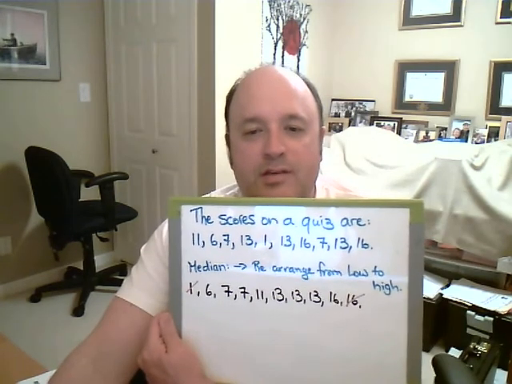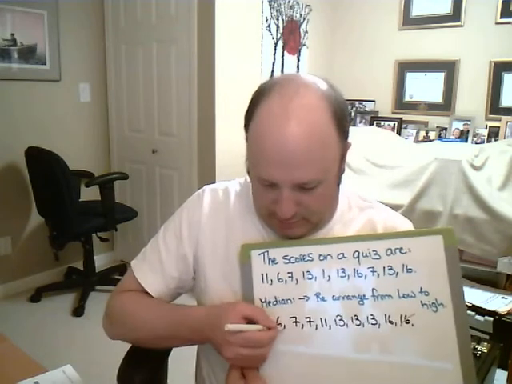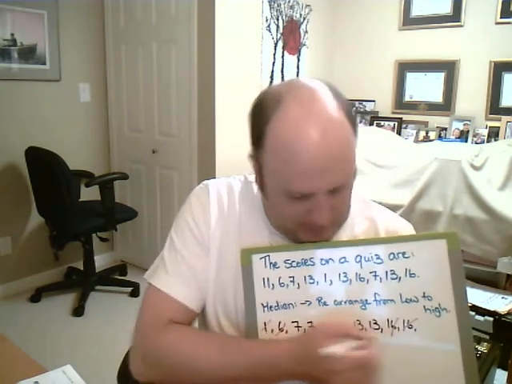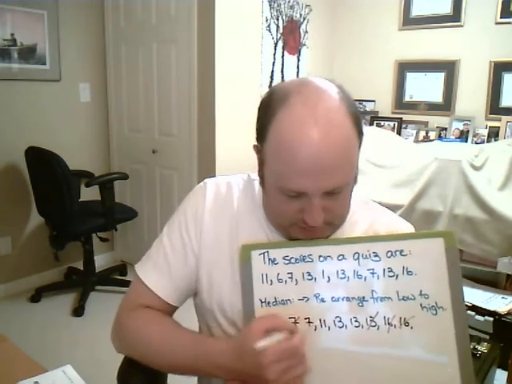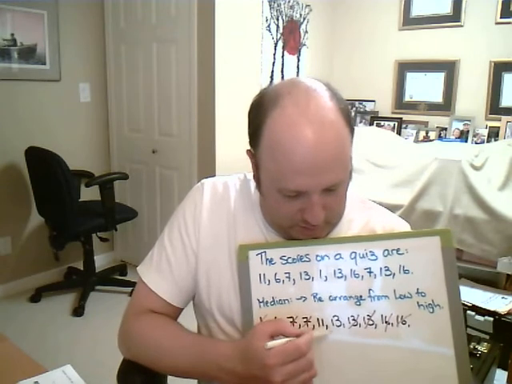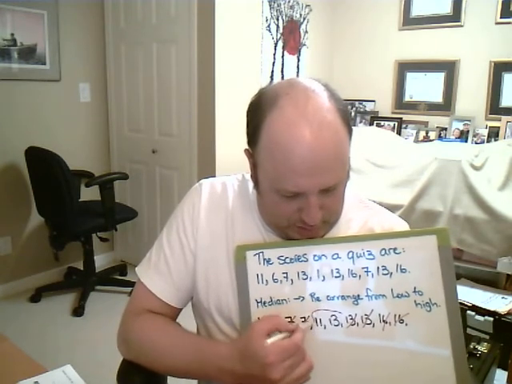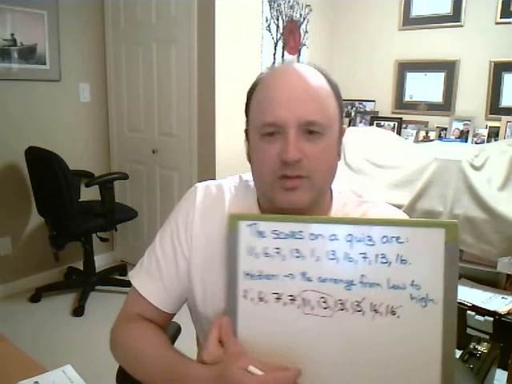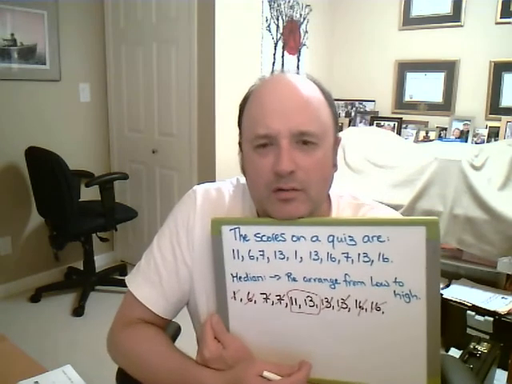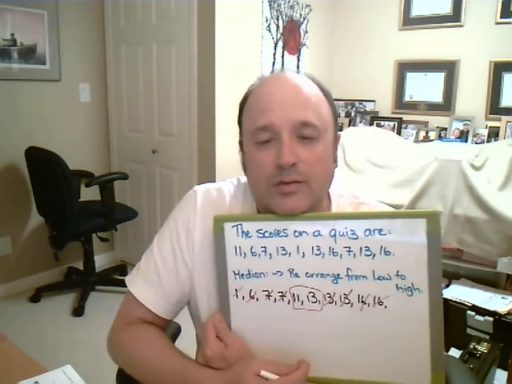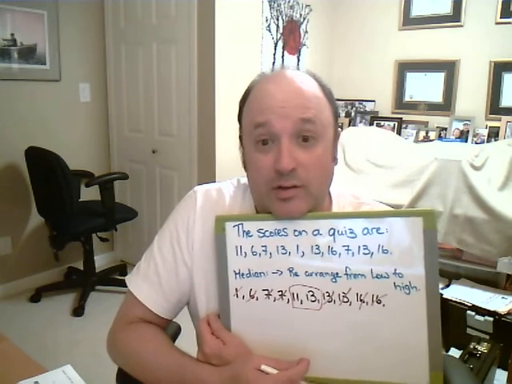I cancel out the 1 and the 16, then the 6 and the other 16, and the 7 and the 13, and the other 7 and the 13. Oh wait, I got 2 in the middle. What do we do when we have 2 in the middle? We take the average of the 2 in the middle.